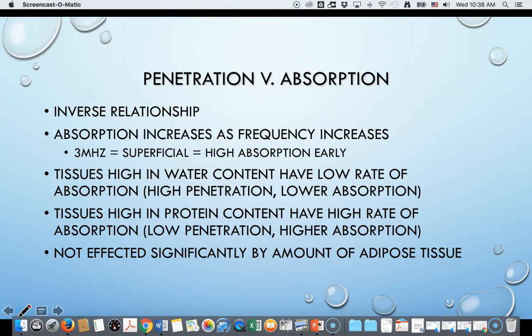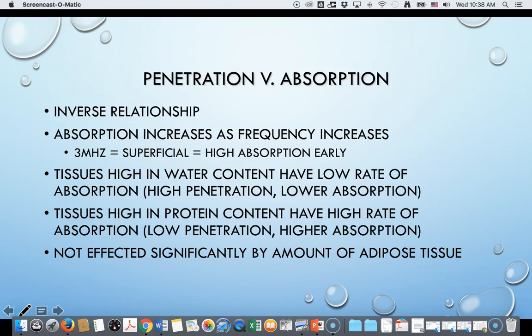Peripheral nerves, energy is absorbed about twice the rate of muscle, so it's a really significant amount of absorption there. Superficial bone has a lot of energy absorption, okay? And because it takes those longitudinal waves and turns them into transverse waves, it's more efficient in its absorption than even any other tissue, which is another reason, and we'll talk about standing waves in a minute, why we keep the ultrasound head moving.